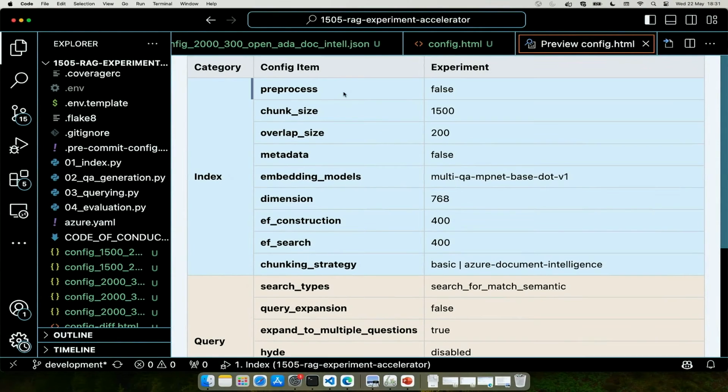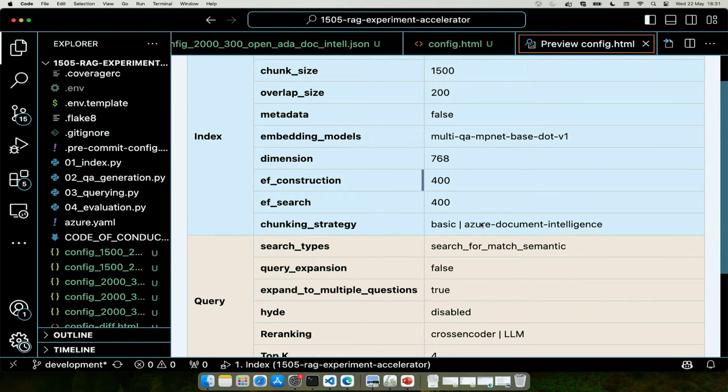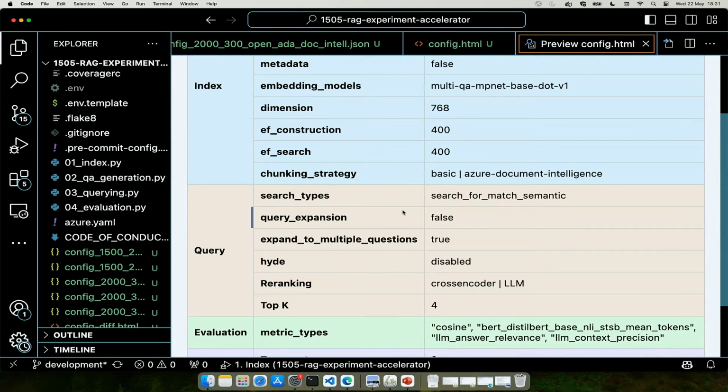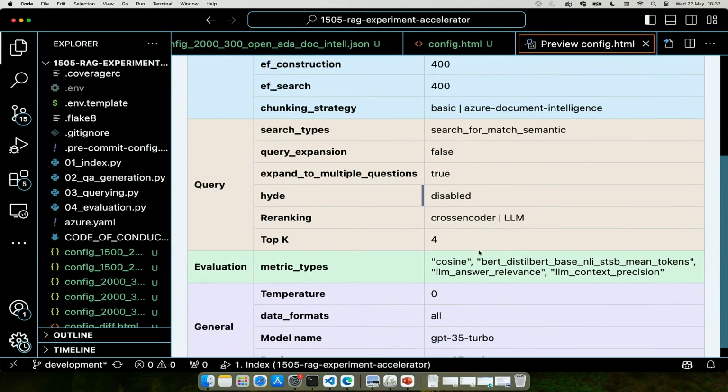So whether you want to do pre-processing, whether you want to do chunking, how you want to do chunking, what the size should be, whether you want to generate metadata, what kind of embedding model you want to use, you can choose that, what the size of it should be, and some of the other things that impact your index. Similarly for the query, which kind of query you want to use, whether text-based query, vector-based query, a hybrid approach, or a semantic approach, you can determine from here. Whether you want to expand your query using the additional data that I was just talking about, you could do so. Same for multiple questions.